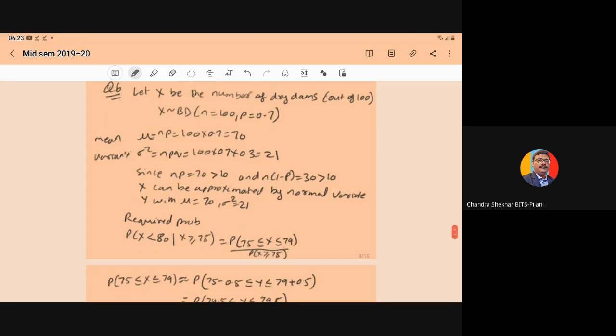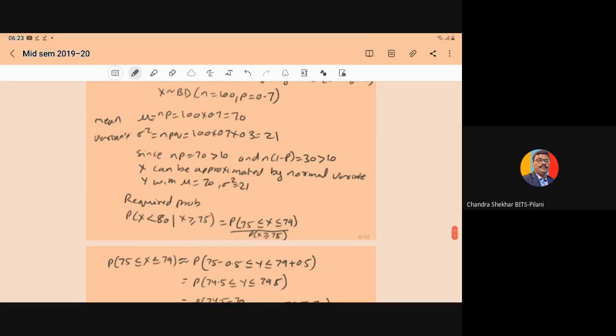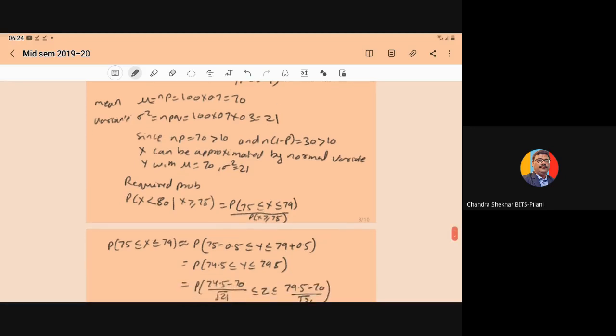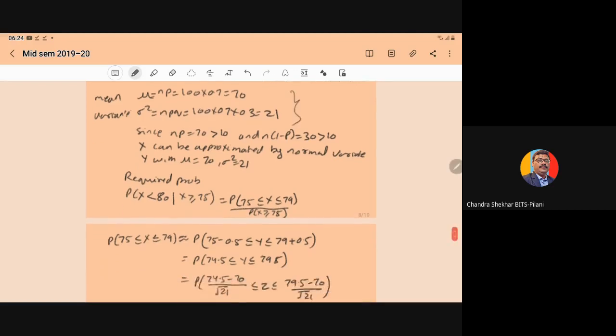Now we check whether we can approximate the binomial with the normal variate or not. Since np equal to 70 is greater than 10 and n into (1 minus p) equal to 30 is also greater than 10, x can be approximated by the normal variate. So here we take the normal variate y with parameters mu equal to 70 and variance sigma square equal to 21, meaning we take the same mu and sigma as for the binomial.